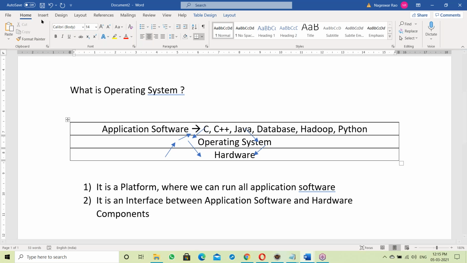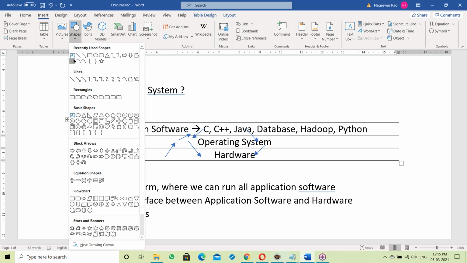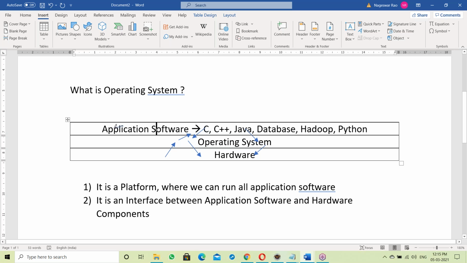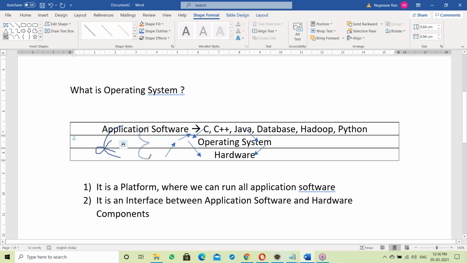See, application software, maybe Java or C++, cannot communicate directly with hardware. There is no direct communication here. Application software, with the help of the OS, communicates with hardware components.